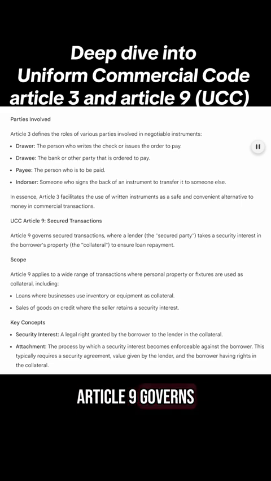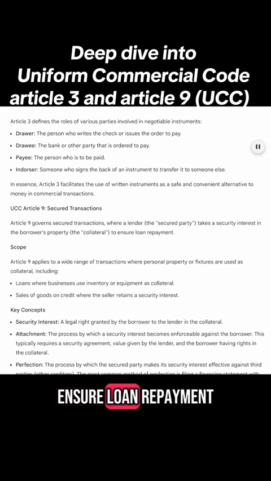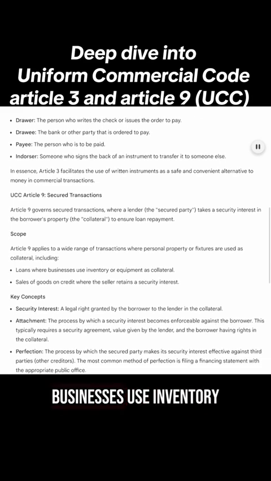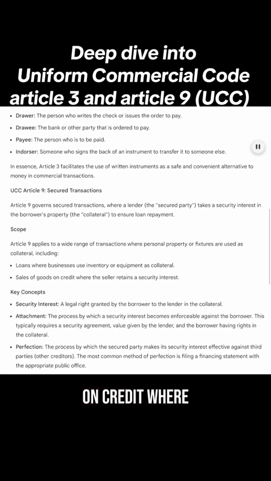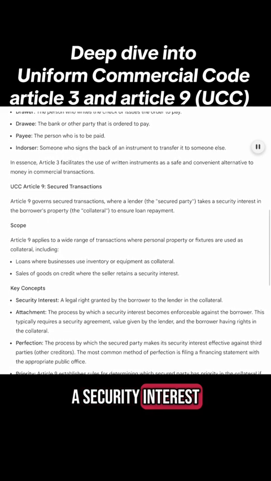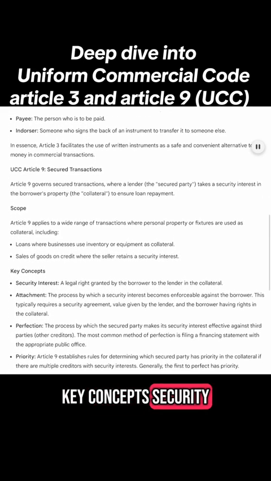UCC Article 9. Secured Transactions. Article 9 governs secured transactions, where a lender, the secured party, takes a security interest in the borrower's property, the collateral, to ensure loan repayment. Scope. Article 9 applies to a wide range of transactions where personal property or fixtures are used as collateral, including loans where businesses use inventory or equipment as collateral, sales of goods on credit where the seller retains a security interest.